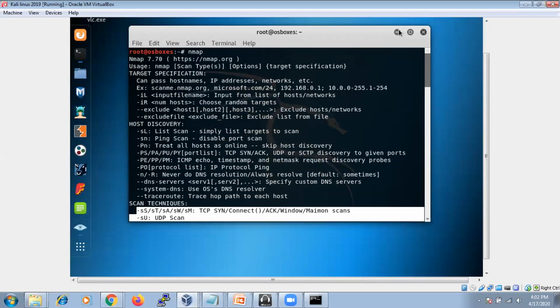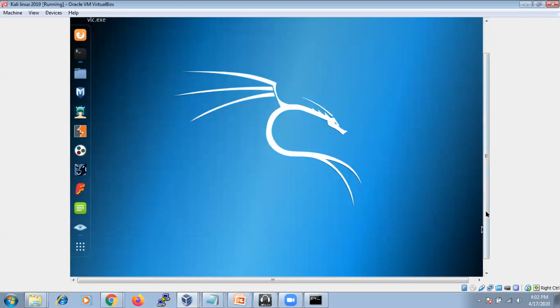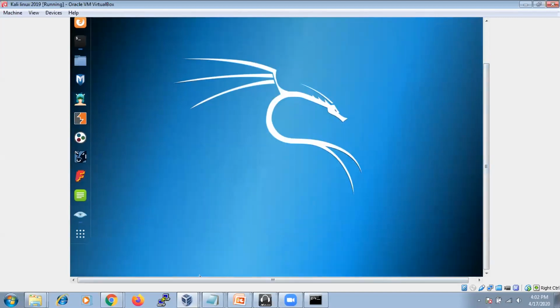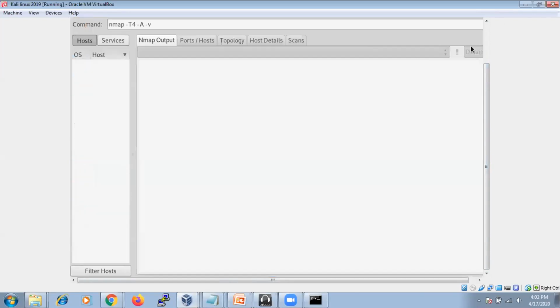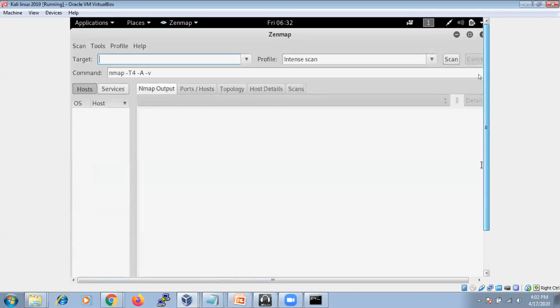Okay, I'm going to scan a particular target, which is a demo website. I'm going to use that because we can't do scanning on a real-time website, as it's a live session. And one thing you need to know: footprinting is not a crime. First thing, footprinting is not a crime.